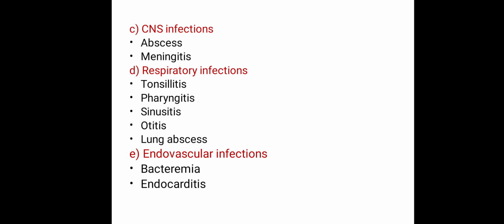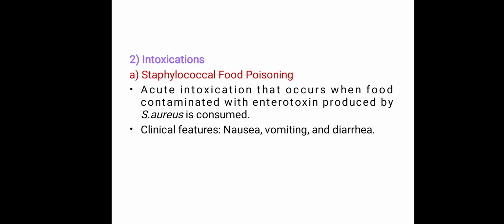Tonsillitis is the inflammation of the tonsils. Pharyngitis is the inflammation of the pharynx. Sinusitis is the inflammation of the sinus. Otitis is the inflammation of the ear. Lung abscess is the accumulation of pus in the lung. Endovascular infections caused by Staph aureus are bacteremia and endocarditis. Bacteremia is the presence of bacteria in the bloodstream. Endocarditis is the inflammation of the endocardium.